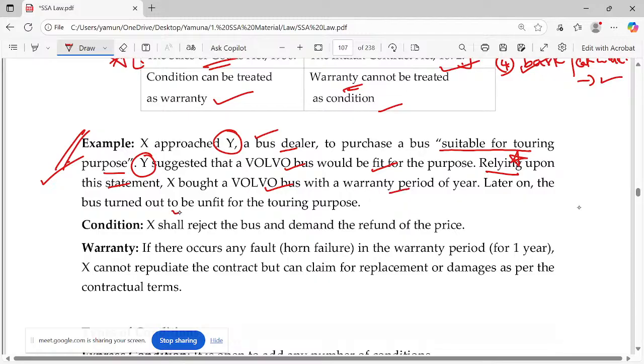Later on, the bus turned out to be unfit for the touring purpose. X shall reject the bus and demand the refund of the price, because this is the condition. In the case of warranty, you cannot ask for rescinding the contract. Rescission will not apply. But if there occurs any fault, with respect to horn failure, within this 1 year warranty period, you cannot repudiate the contract but can claim for replacement or damages.